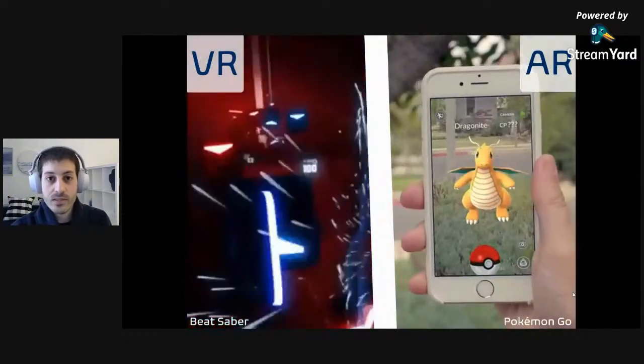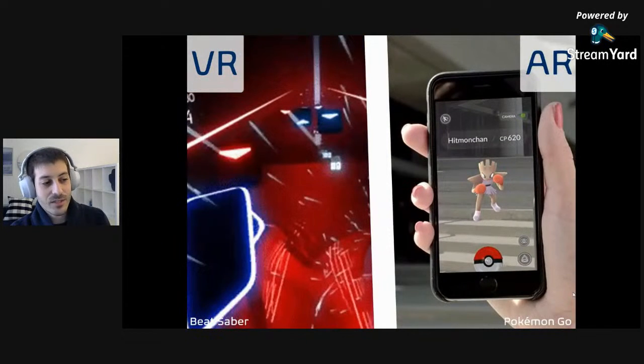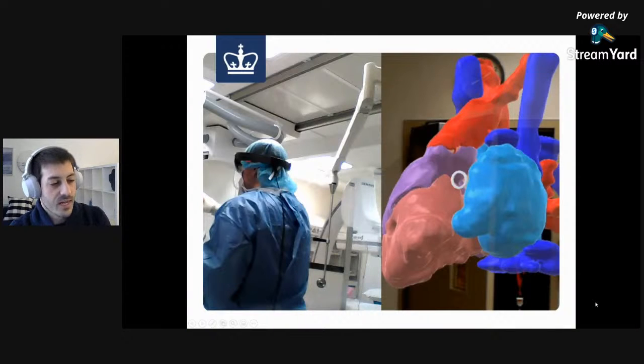Another example that is really close to my heart, and the pun is definitely intended, is the thesis project I did back at Columbia University. Let's give this slide a minute to load. Perfect. We took CT and MRI scans, converted them into 3D models, and built an application for a physician to see the inside of the patient in real time.